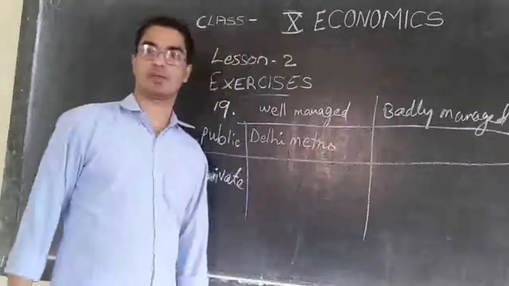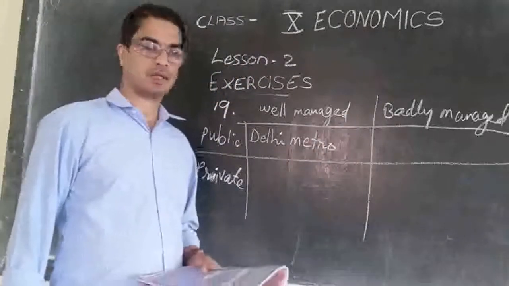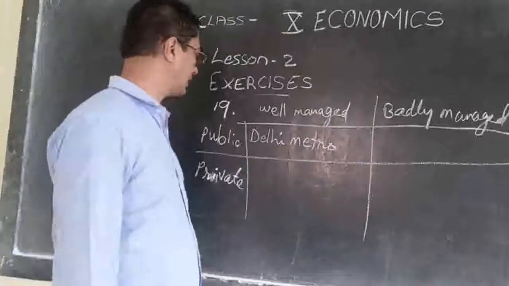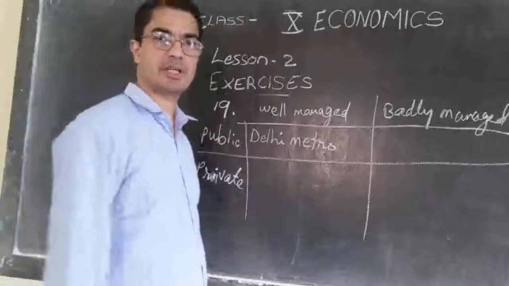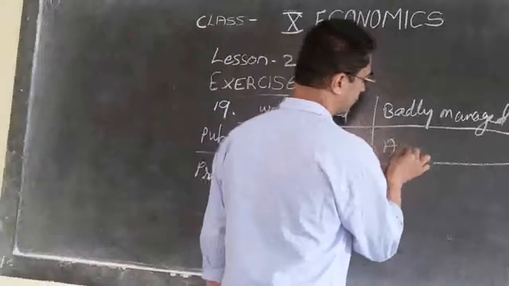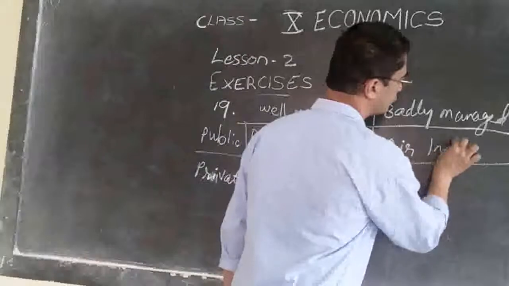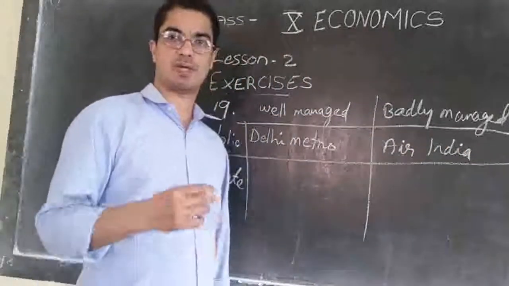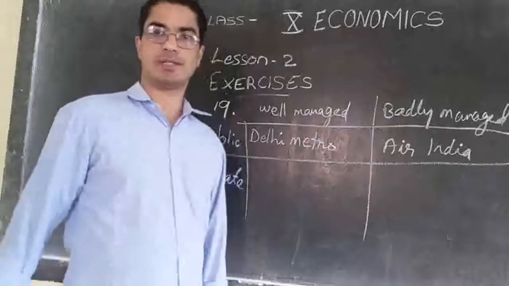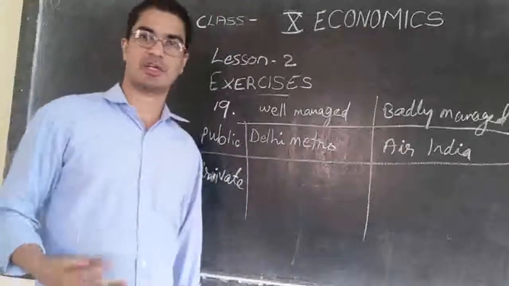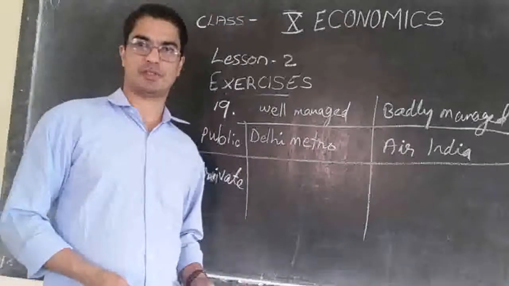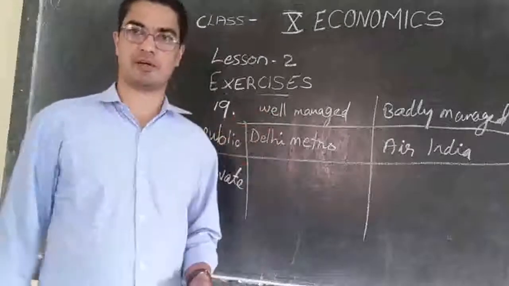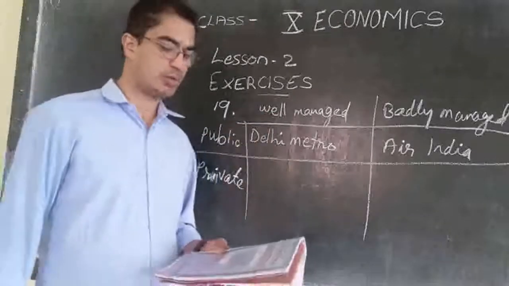Delhi Metro is very well managed by the government, Delhi government. Then badly managed organization we can say Air India, it is running on a loss. So the aeroplane company that is owned by India is called Air India and it is not managed very well. It is running on a loss, it is not getting any profit. So government is losing so much money every year to maintain this Air India. So that is an example of public sector.